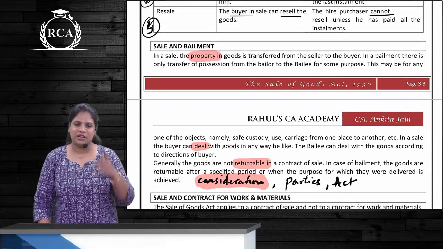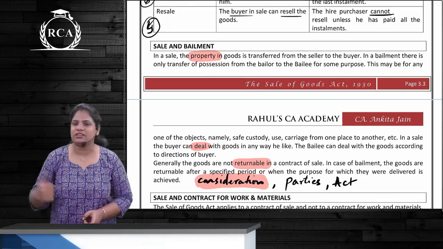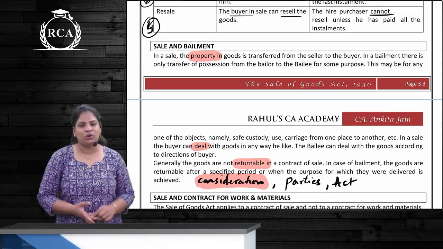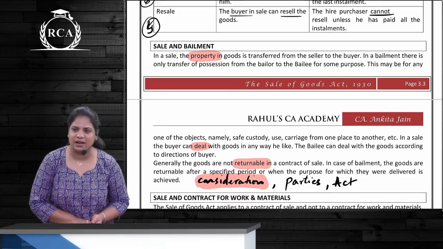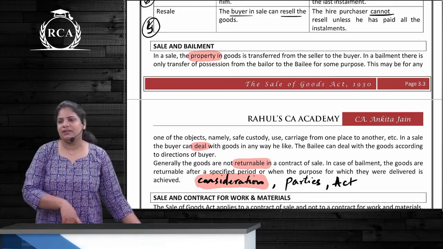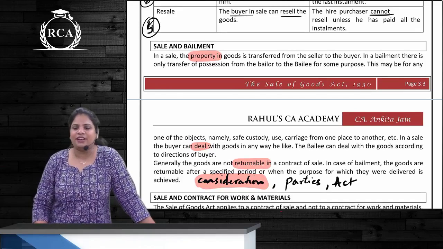No. Points of distinction: first, transfer of property happens in case of sale. In case of bailment, it does not. Next one, consideration. In case of sale, there is a consideration. Bailment can be gratuitous or non-gratuitous. Correct? Next is right to deal with the goods.